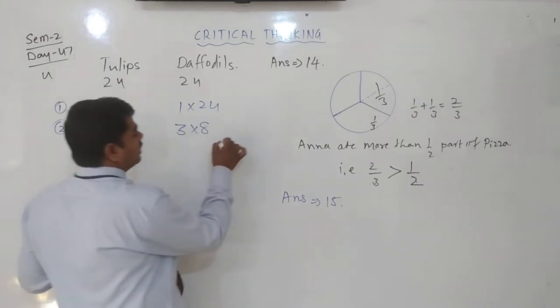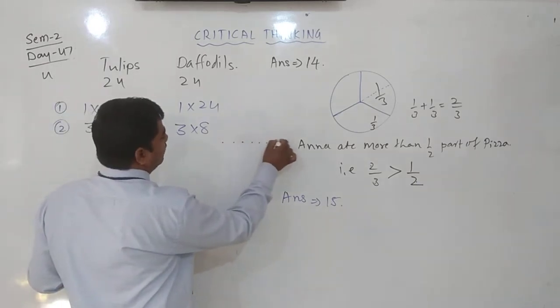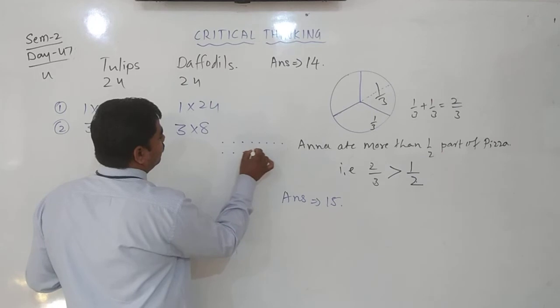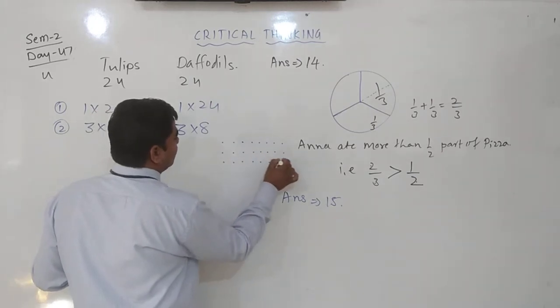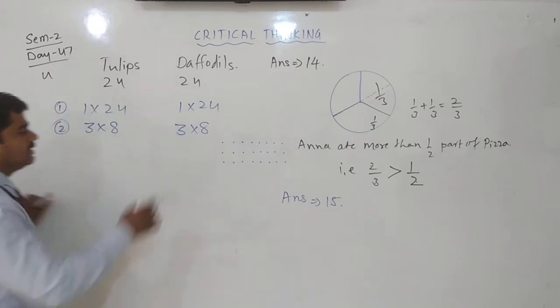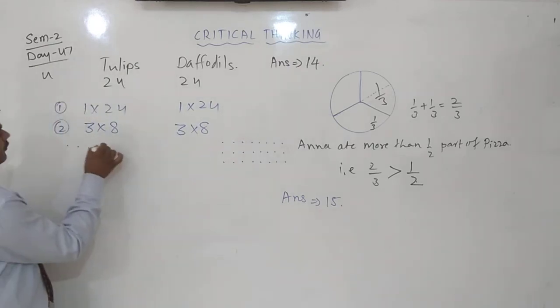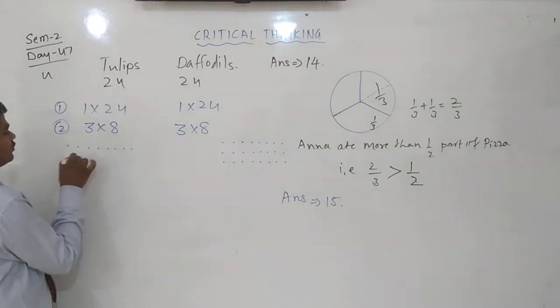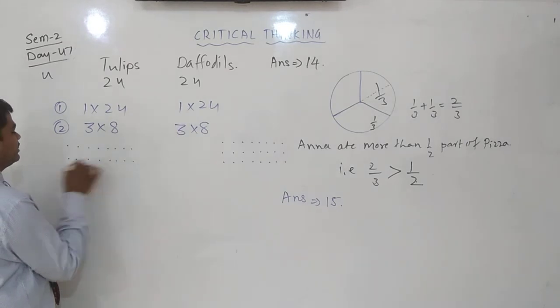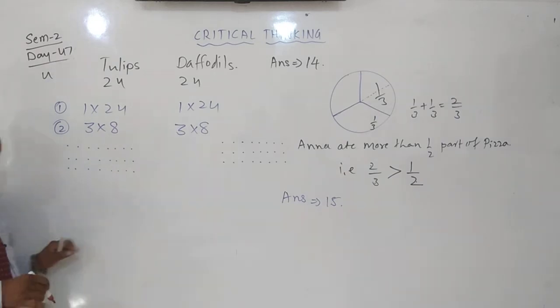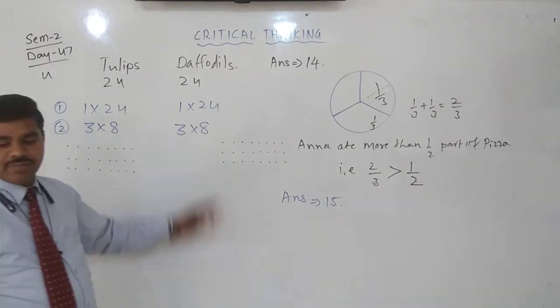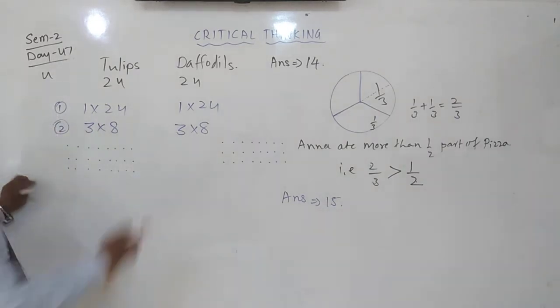Yes or no? 1 2 3 4 5 6 7 8, 1 2 3 4 5 6 7 8, 1 2 3 4 5 6 7 8. Like this she can arrange. Same here also. 8 3s are 24. Yes, clear? This is one type of arrangement.